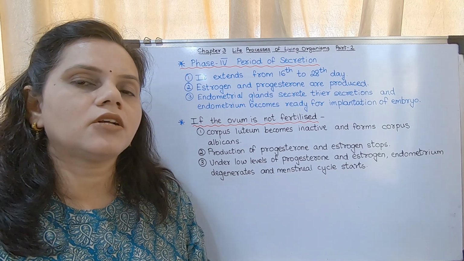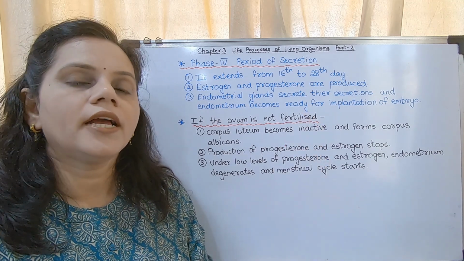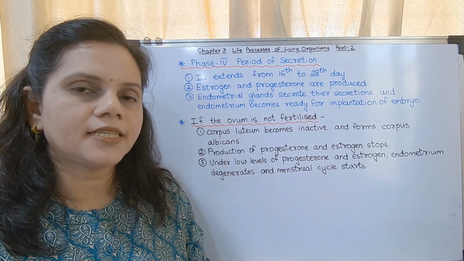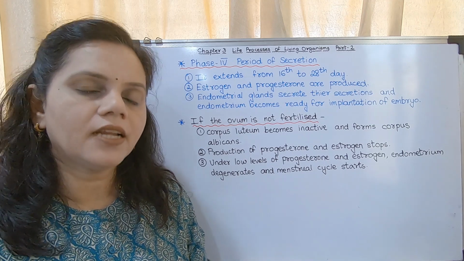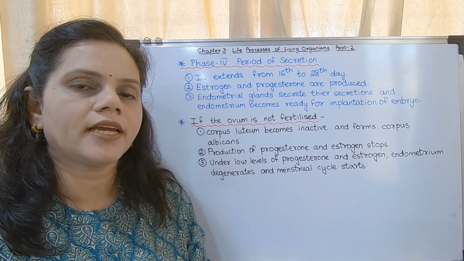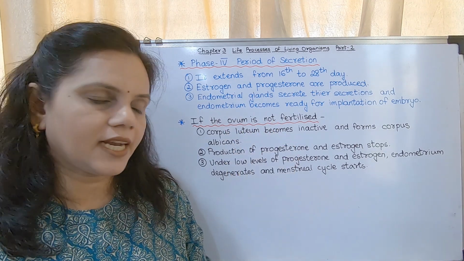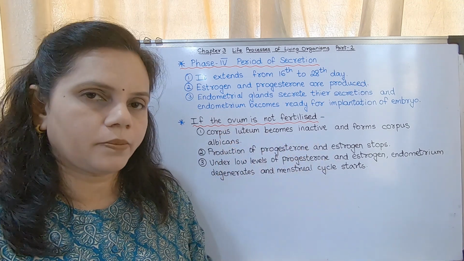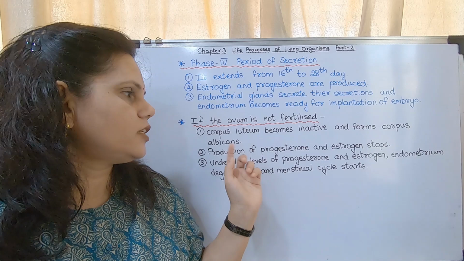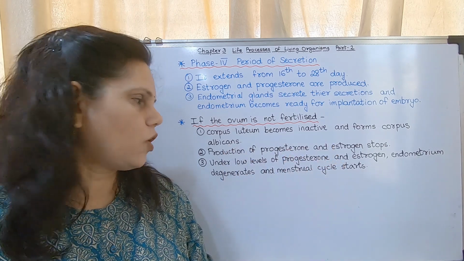As long as the ovum is fertilized, the level of progesterone and estrogen remains, and even increases. But if the ovum is not fertilized, the corpus luteum becomes inactive and forms the corpus albicans. Due to that, progesterone and estrogen production stops.